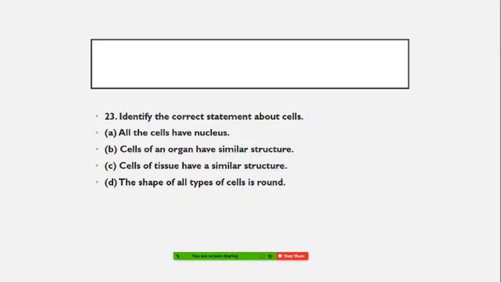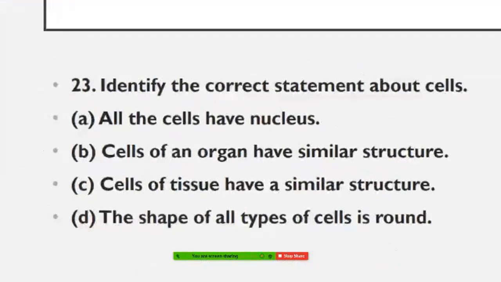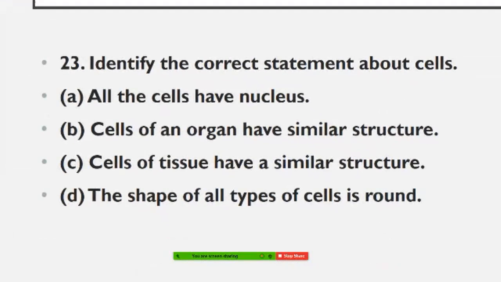Identify the correct statement about the cell. All the cells have the nucleus. Cells of an organ have the similar structure. Cells of a tissue have the similar structure. The shape of all types of cells is round. So you write your answer.